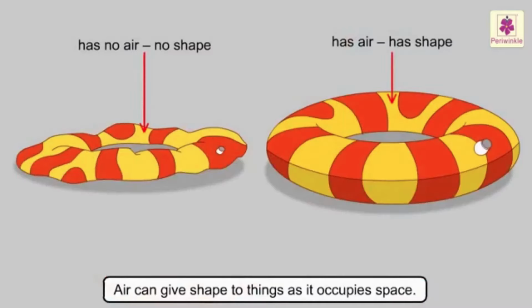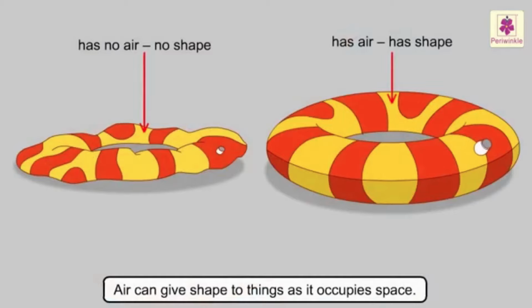See, for our next picture, we will learn another property of air. We have learned the first property of air. That means we had learned air has space, okay, air occupies space. For our next property of air, we will see that air gives shape to a thing.